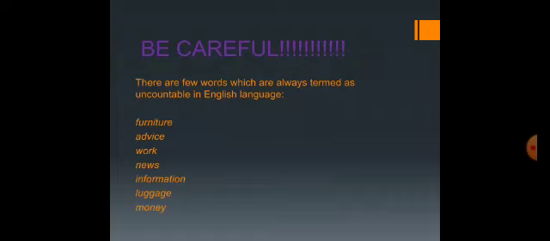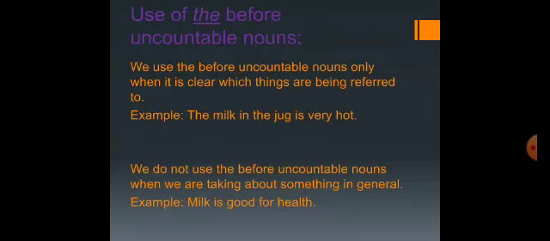Be careful, there are few words which are always termed as uncountable in the English language like furniture, advice, work, news, information, language and money. When we talk about furniture, I can say that there is a lot of furniture in my house, but I cannot say there is 1 furniture or 2 furniture in my house. Rather I can say that there are 5 chairs, there are 6 tables in my house. Although they are furniture, I cannot say 1 furniture or 2 furniture. They are always termed as uncountable.